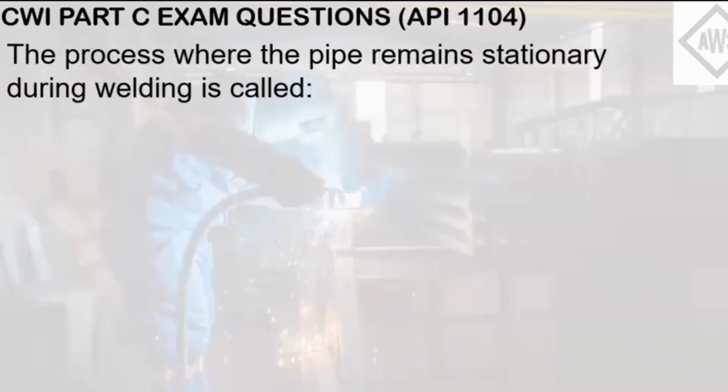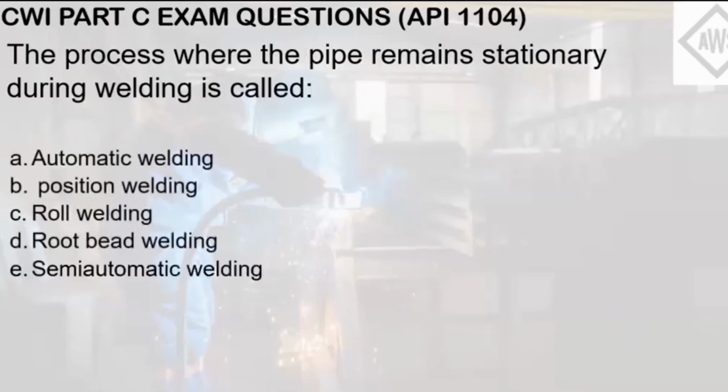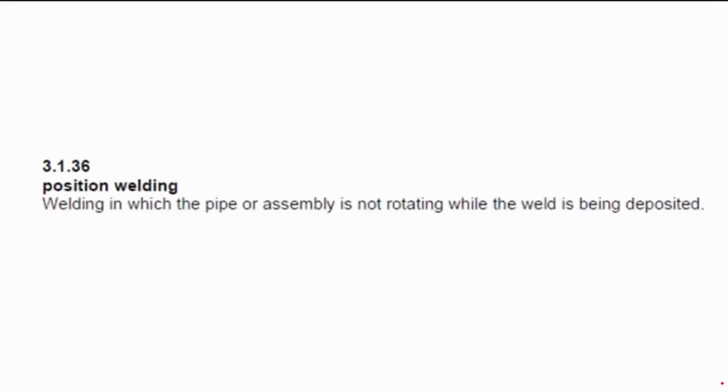The process where the pipe remains stationary during welding is called: letter A, automatic welding; letter B, position welding; letter C, roll welding; letter D, root bead welding; or letter E, semi-automatic welding. The question can be answered by looking into the glossary of API 1104, which is in Chapter 3. I highly advise you to become familiar with the welding terms, but if you want to make sure, you can always look back into the glossary, though it will save you time if you are familiar with the common welding terms.